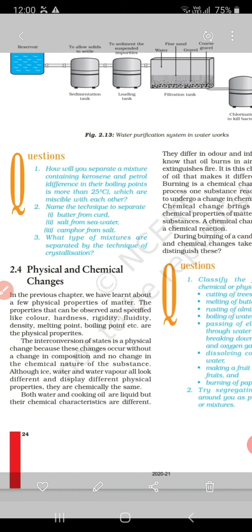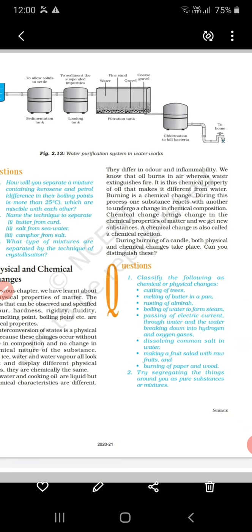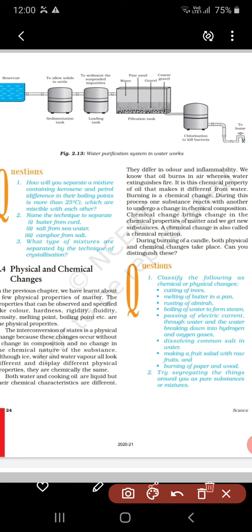See, there is a reservoir, a sedimentation tank, a loading tank, a filtration tank, a chlorination chamber, and last we get clear water at our home. First we collect water from a nearby river or pond, that is the reservoir.